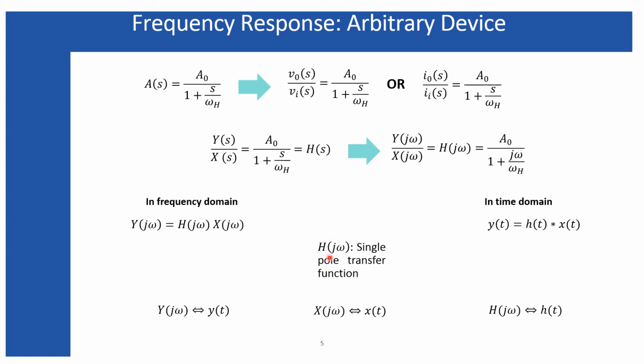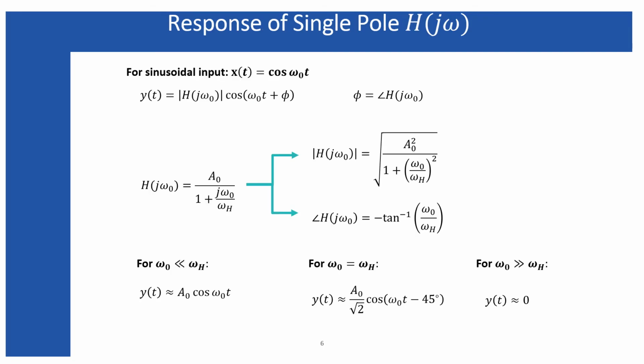As I told, this H omega is a single pole transfer function because it contains only a single pole. Now let's see what will be the output in time domain for a system which has a single pole or a single cutoff frequency. Here I am considering the input is of sinusoidal type, cos omega naught t, and when you have applied that input to that particular single pole system, then the output in time domain can be written as I have written over here.